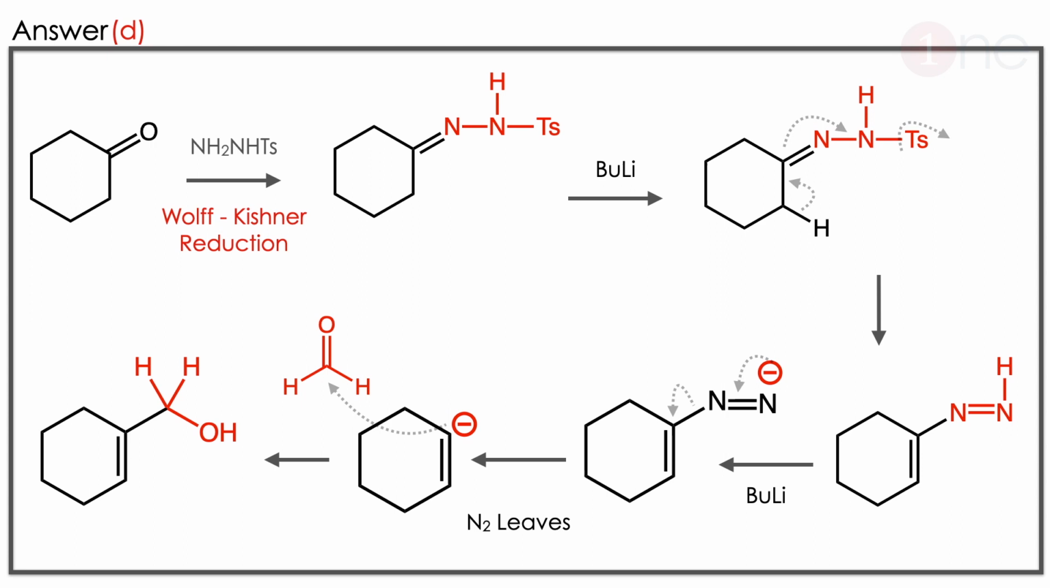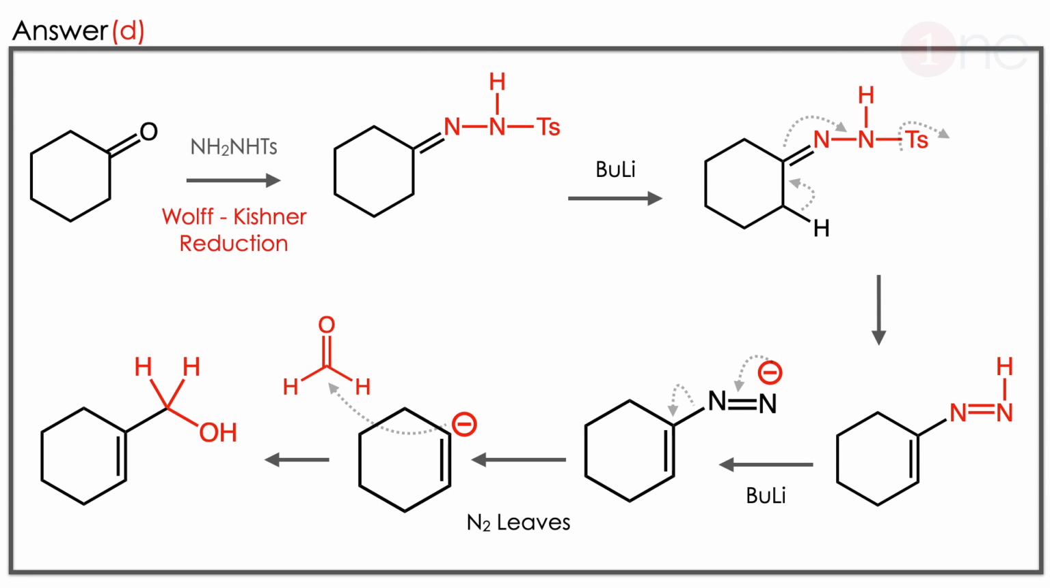The answer is D. Let us see how. The starting material is a ketone, right? It has to be reduced by Wolff-Kishner reduction. So in the Wolff-Kishner reduction, the hydrazine attacks and a C=N double bond is formed. Then to remove the TS group, the hydrogen shifts and the double bond shifts, and you have the diazo compound.